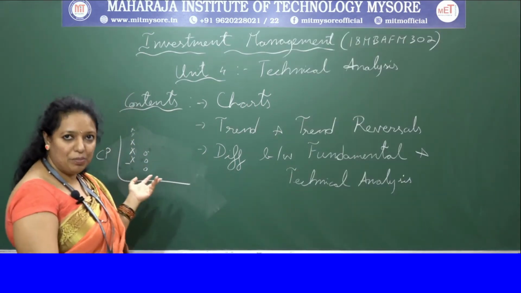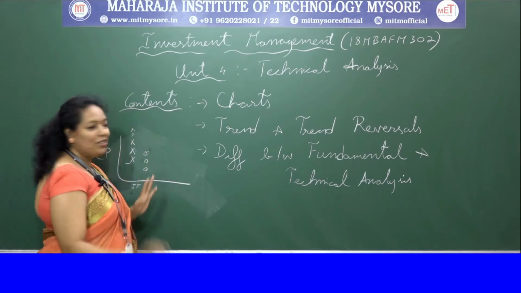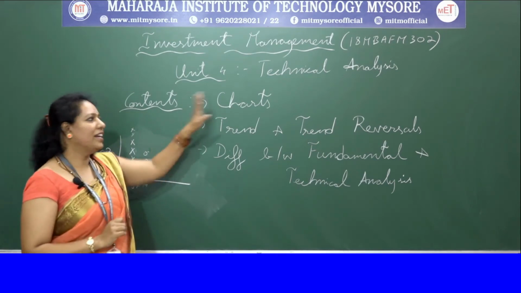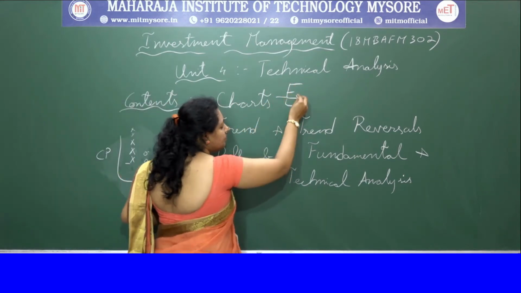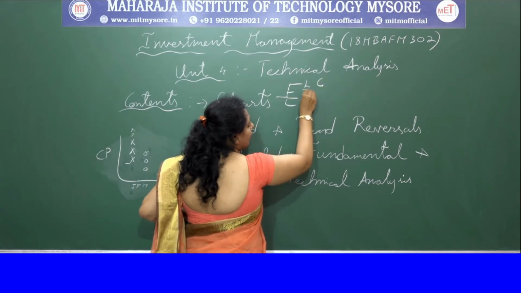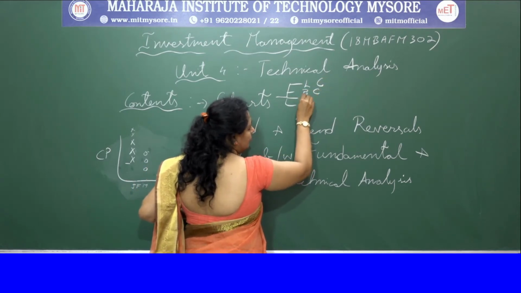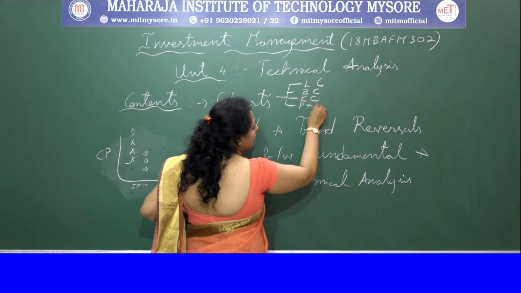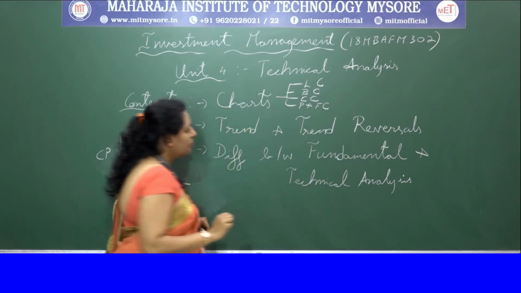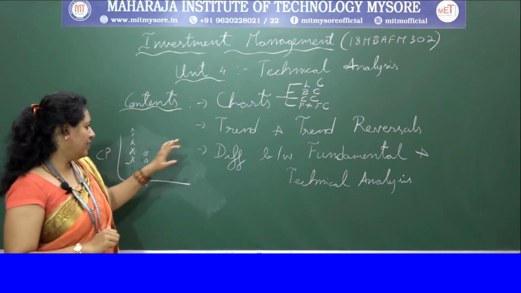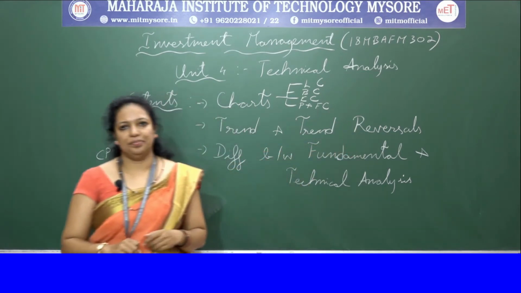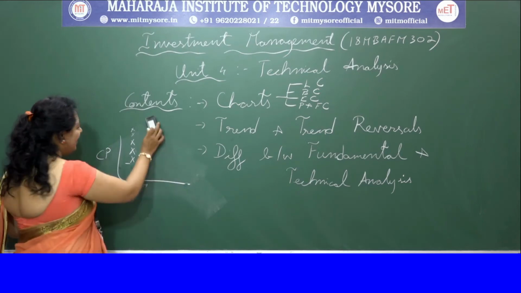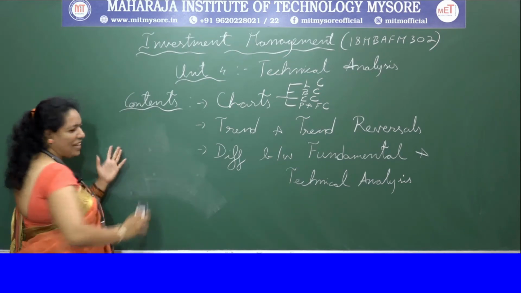So I've told you about the points and figure chart. So let's combine everything. In charts, we have discussed 4 types of charts, that is line chart, bar chart, candlesticks chart, and points and figure chart. Okay, so next is trend and trend reversals. Now, what is this trend and trend reversals?